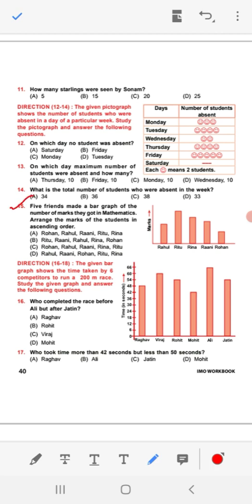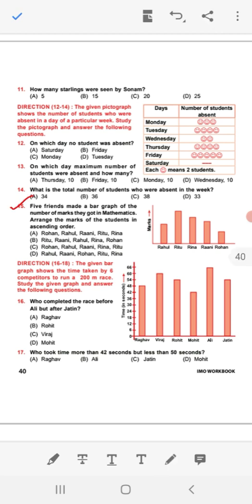This one question. See, here is given a bar graph again. 5 friends made a bar graph of the number of marks they got in mathematics. Arrange the marks of the student in ascending order. Just see the bar graph and you can give the answer easily. You have to arrange the numbers in ascending order.